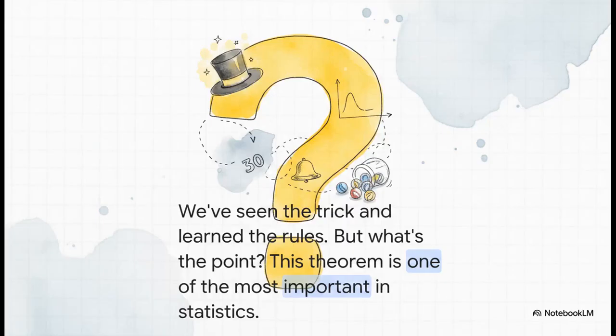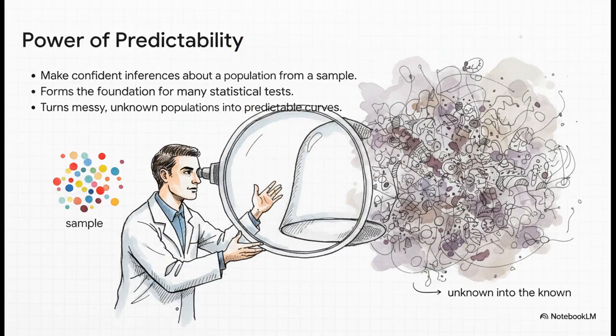Easy, right? Okay, so we've seen the trick, we've learned the rules, but what's the big deal? Why is this considered one of the most important ideas in all of statistics? Why do we even care? Well, it all comes down to the power of prediction. The central limit theorem lets us take a small, easy-to-get sample and use it to make really confident guesses about a massive population. Think about it. A pollster doesn't need to ask every single voter in a country. They can survey a few thousand. A scientist doesn't need to measure every star in a galaxy. It's the foundation for so many scientific discoveries and business decisions. It lets us turn the unknown into something we can actually understand and predict.